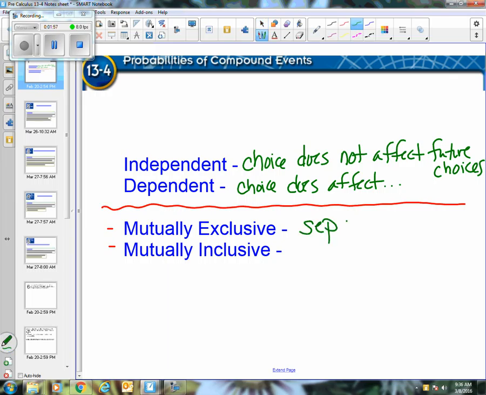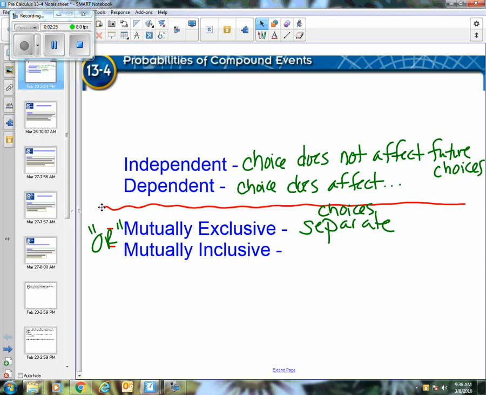They're distinct, separate choices that we make. So the choices that we're choosing between are separate. So it's something where we're doing very distinct options, either this or that. So when you're connecting and thinking of the words that we're talking about, we're going to be dealing with the word "or" in terms of compound sentences here, because it would be either this or that. So let me give you an example of that. Exclusive would be if you want to have a dinner option and you want to choose between chicken or steak.